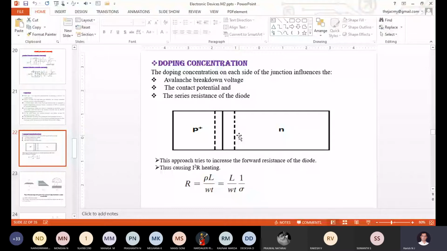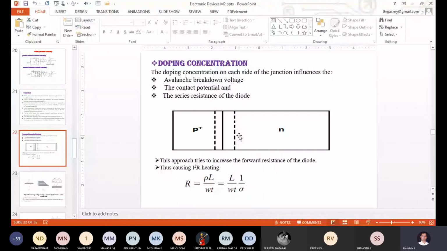Correct? So unfortunately we are getting one drawback from this, that is power dissipation, highly power dissipation. Correct? So what is power dissipation? In what way is your diode dissipating power? Any idea? In terms of light, heat. In terms of heat. Correct?